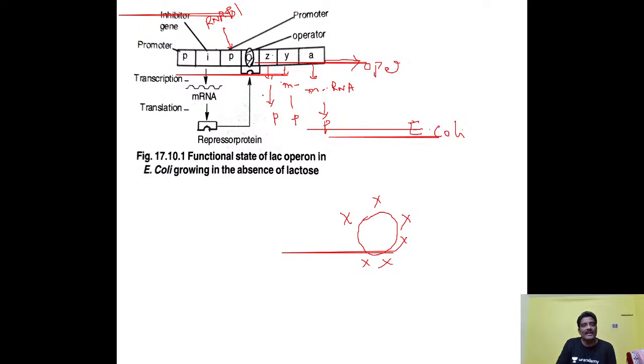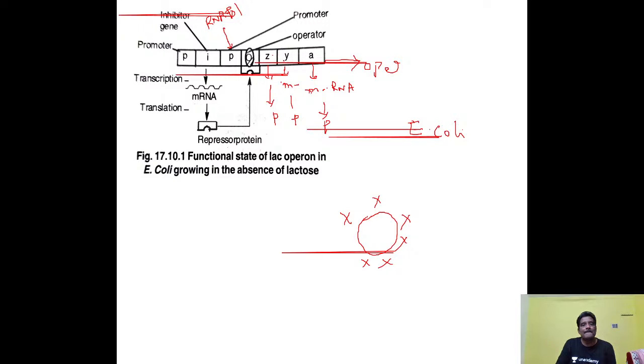Whenever E. coli is not surrounded by lactose, this repressor protein binds to the operator gene. So the operator gene will not allow the RNA polymerase from the promoter region towards the structural genes. So the Z gene will not synthesize the beta galactosidase enzyme.